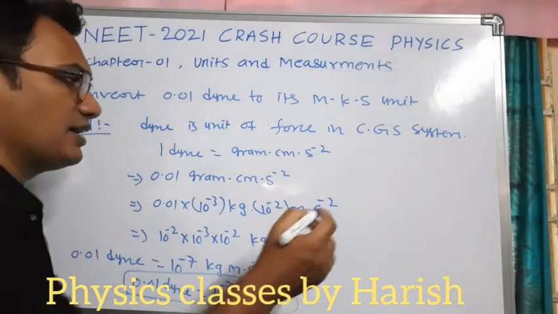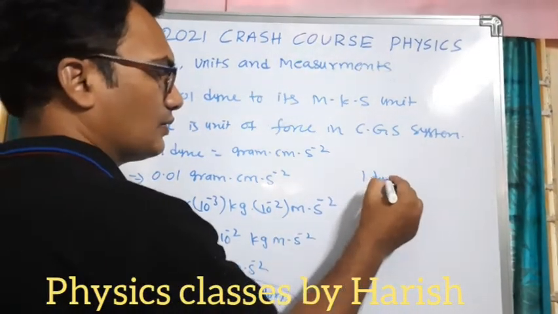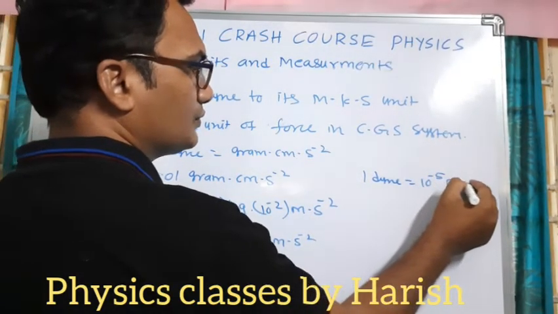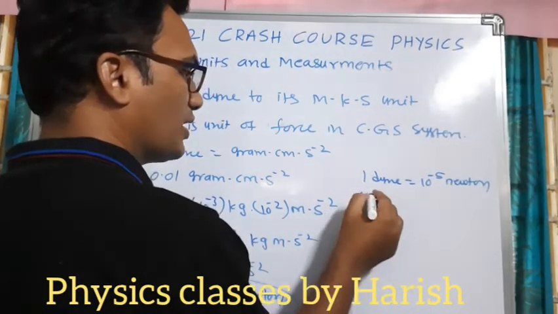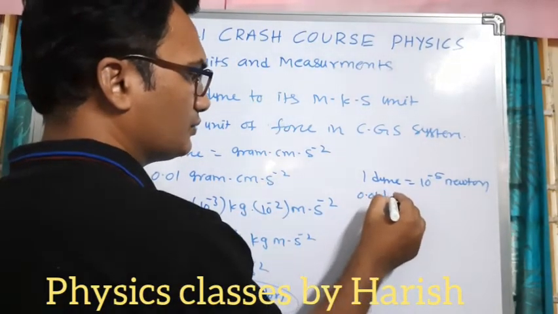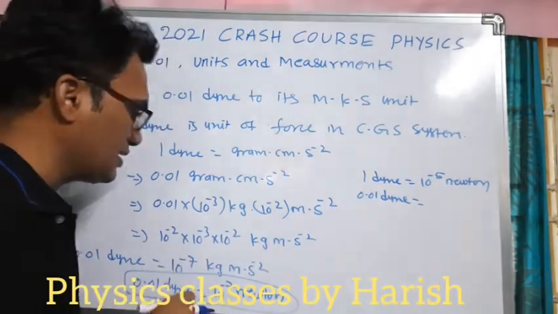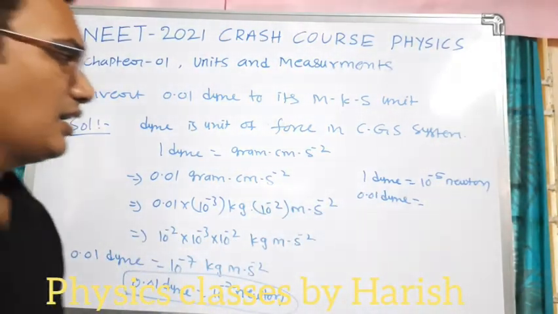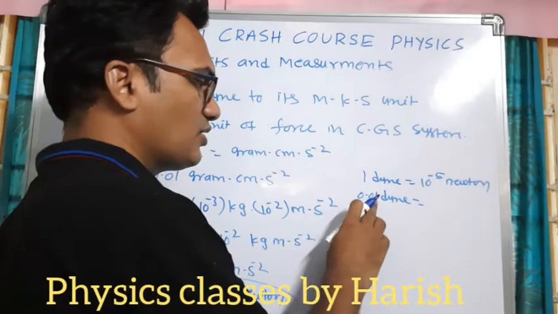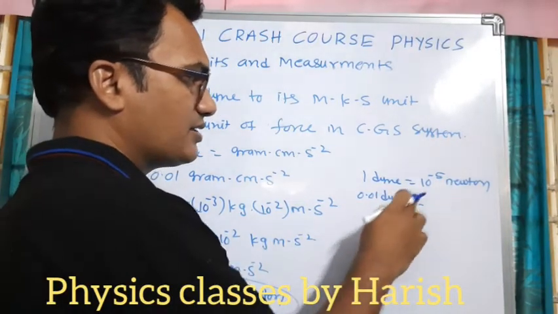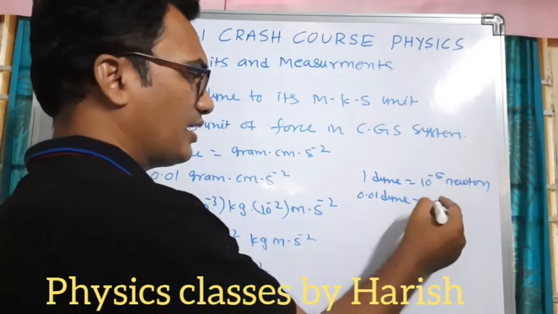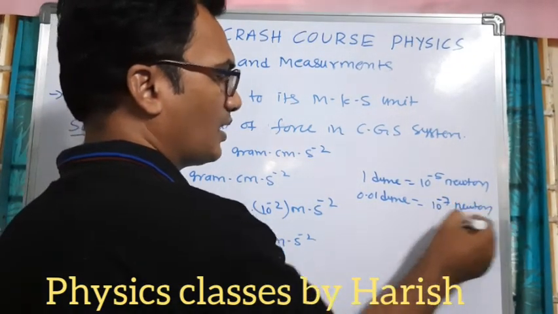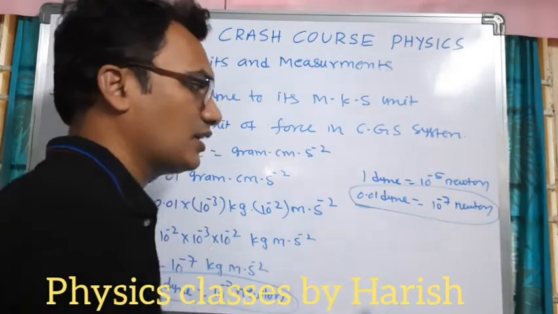As we know that 1 dyne is equal to 10 power minus 5 Newton, if you know this process, directly we can write: 0.01 is nothing but 10 power minus 2, and 1 dyne is equal to 10 power minus 5 Newtons. Total we can write 10 power minus 7 Newton within 2 steps.